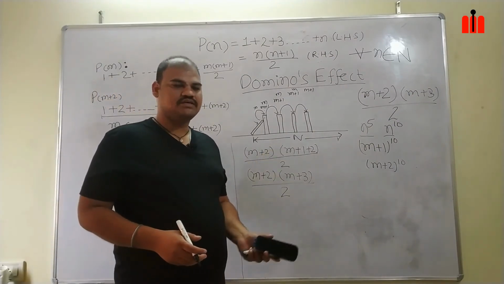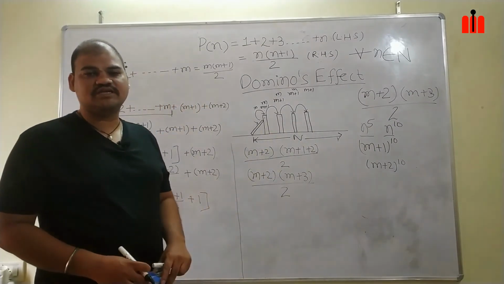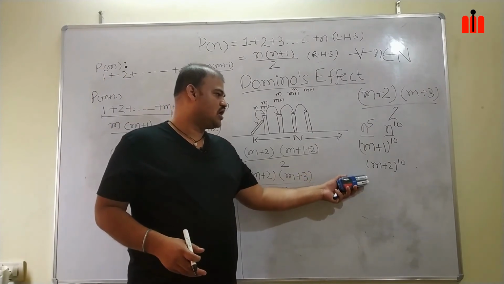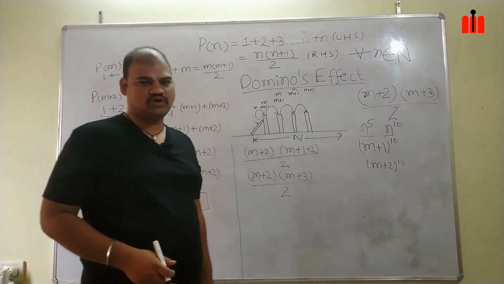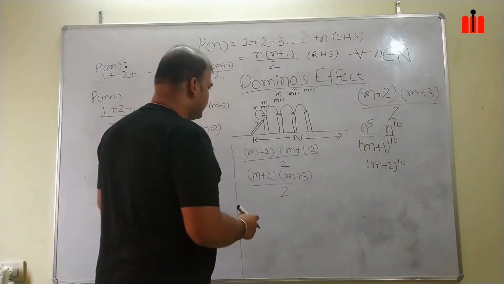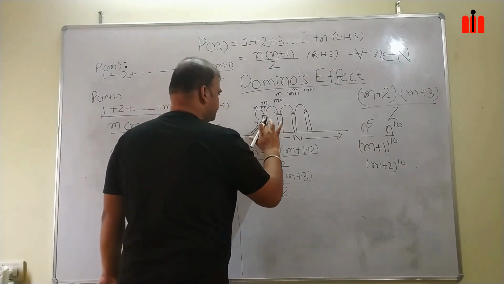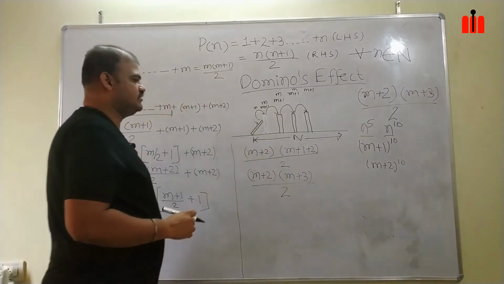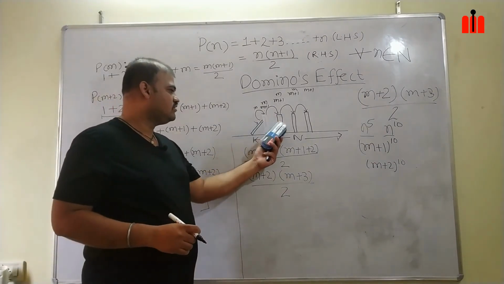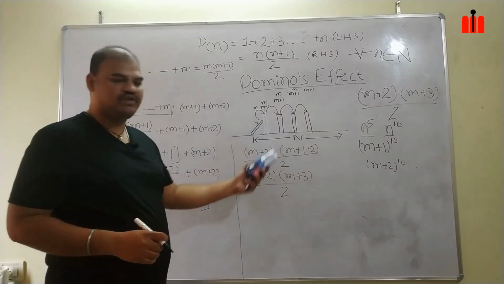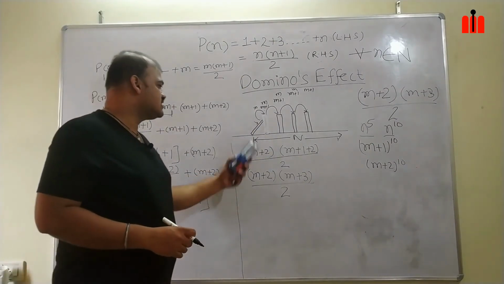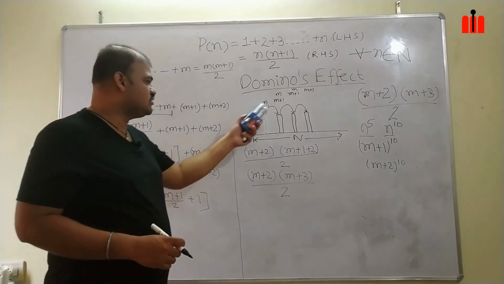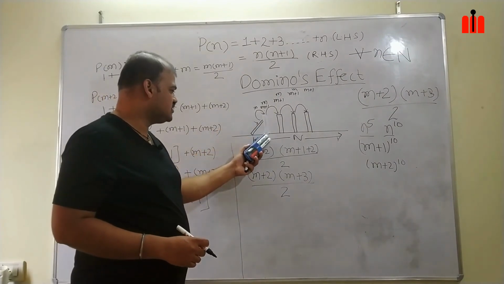As we discussed, the domino effect is the physical significance of our principle of mathematical induction. Now let me show how this is difficult in this physical significance also. Here, if I remove this plate, then the gap between the first plate and the next plate will increase. Once the gap is increasing, now see how difficult it is to induce the motion. I have to first push this down.